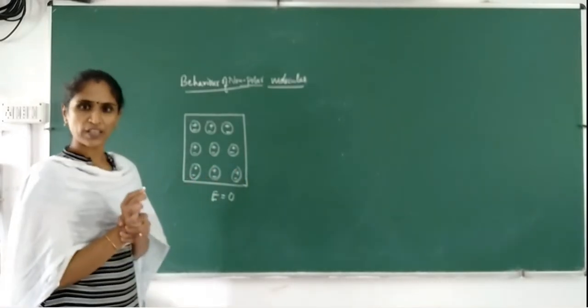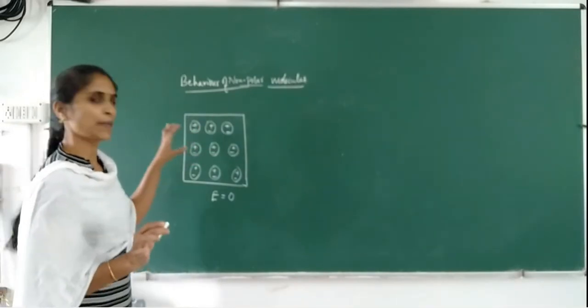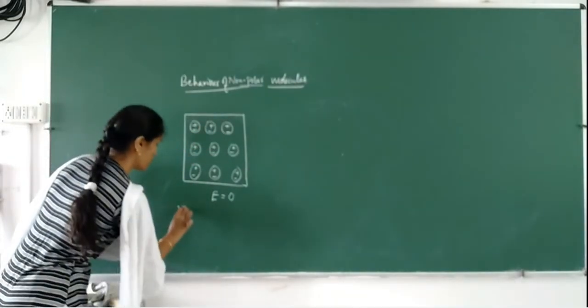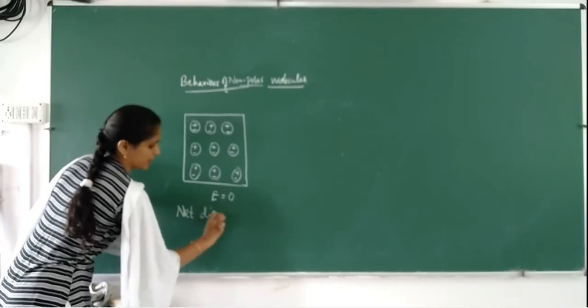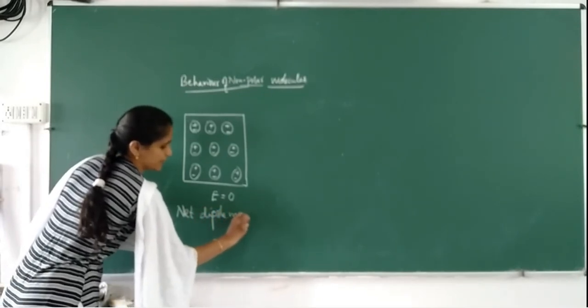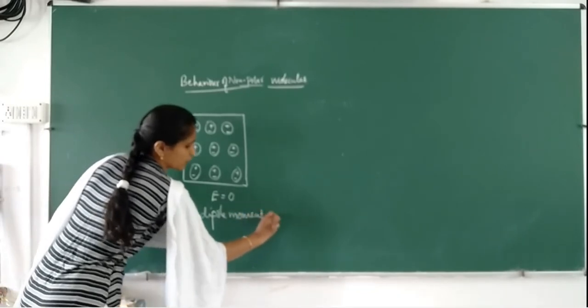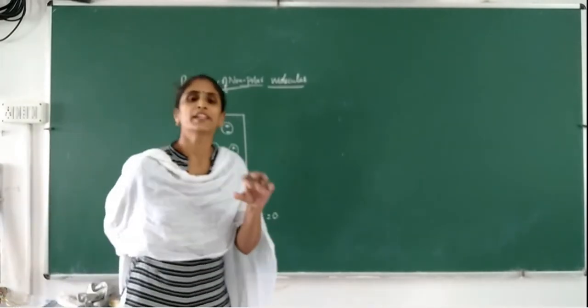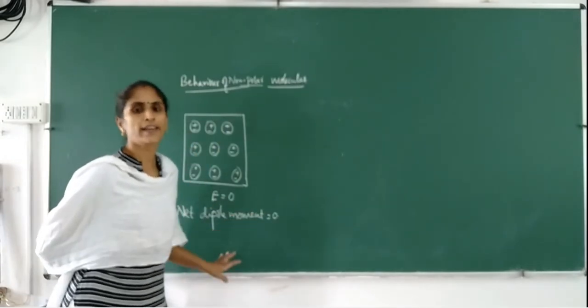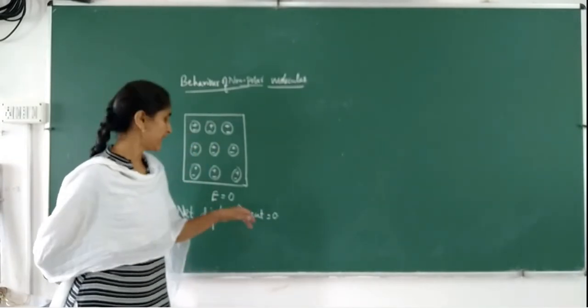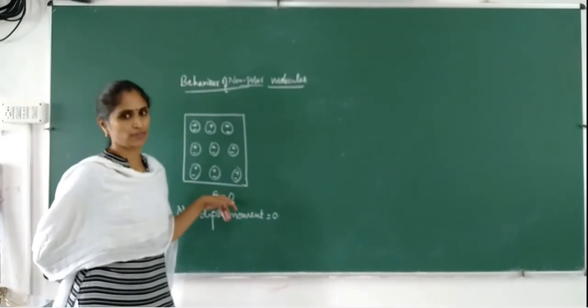So in the absence of an electric field, the net dipole moment is zero. Why is it zero? Individual molecules have no dipole moment, so overall also the net dipole moment will be zero in the absence of an electric field.